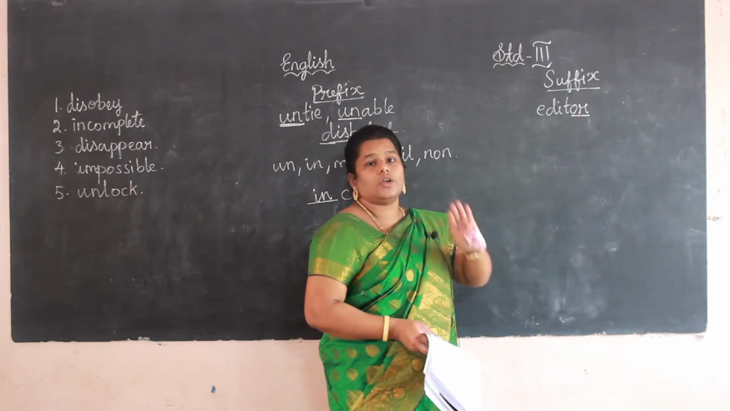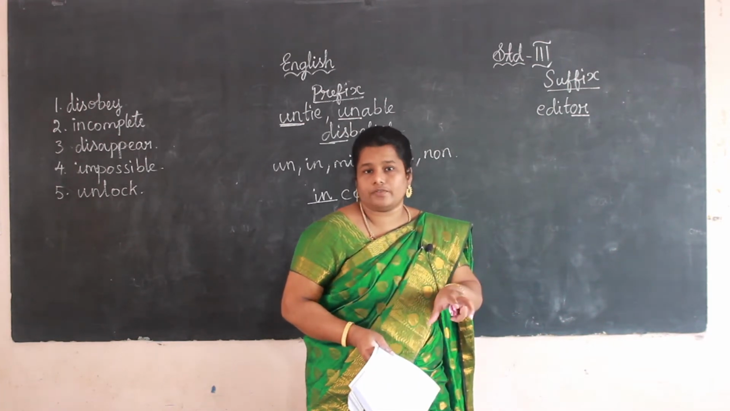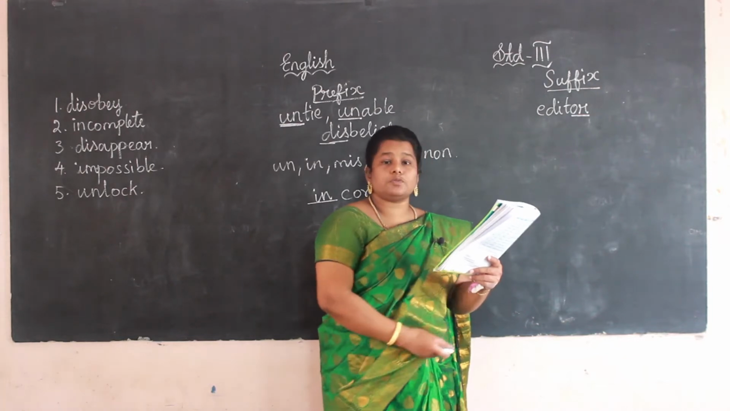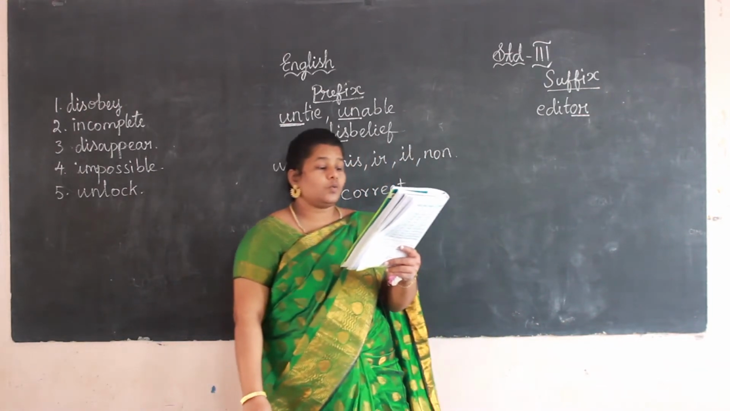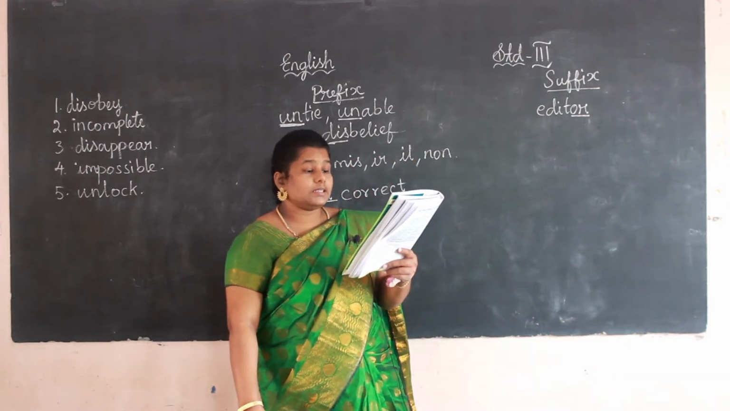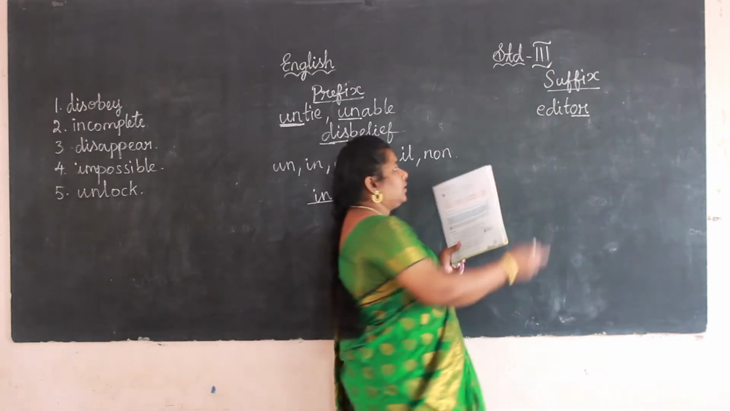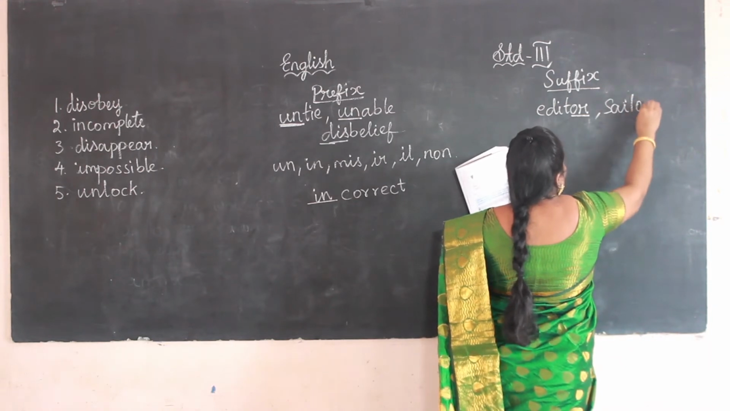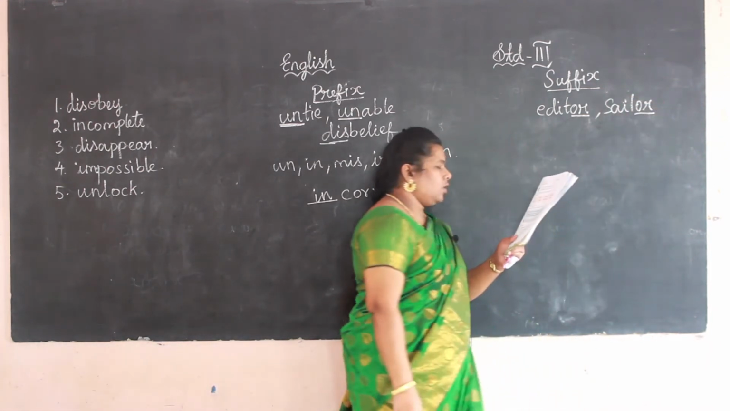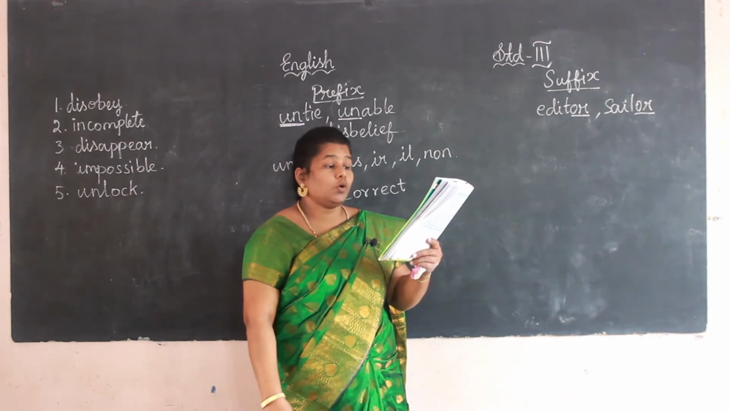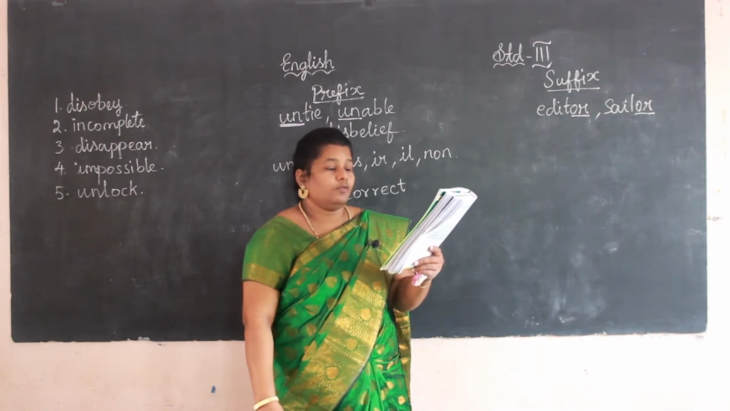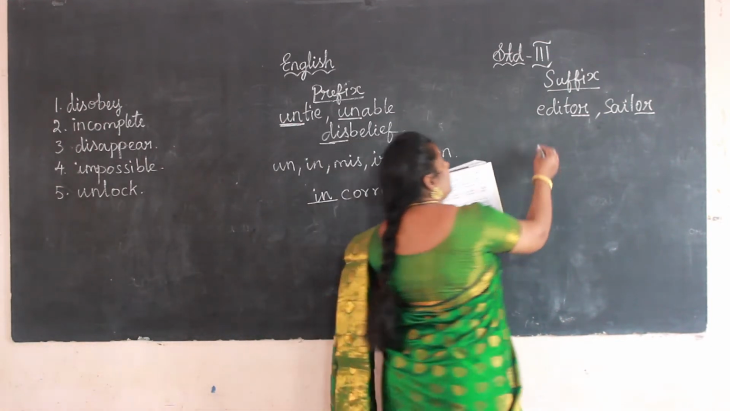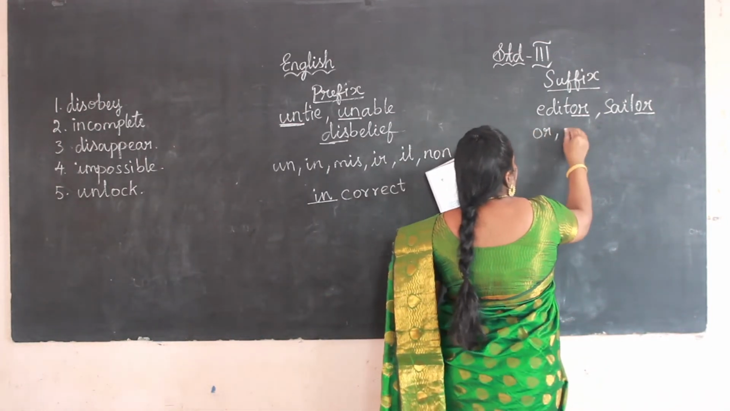For each we are going to add a letter or group of letters after the word. See here in the blue box, page number 49. Gulliver was a sailor. Here the suffix is "or." Here I gave the example editor, and here they give sailor. "Or" means one who goes sailing. We use the suffixes "er" and "or."